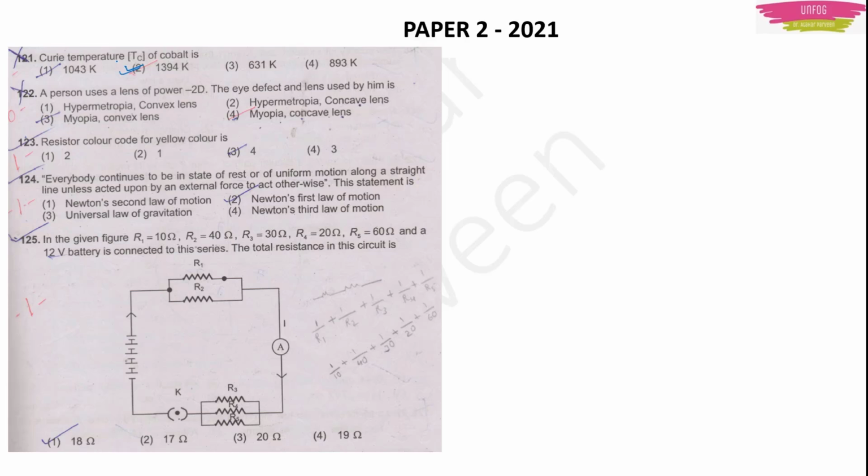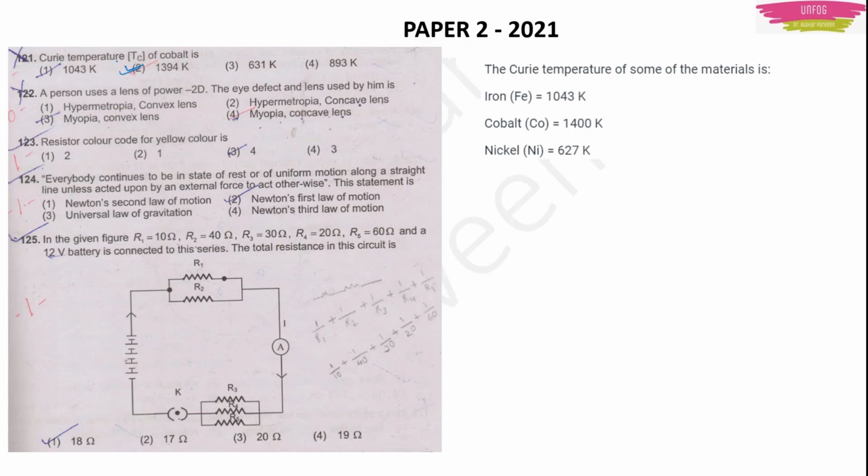Now for this, I think it's better you remember the Curie temperature of the other two materials also, the iron and the nickel. For cobalt actually it is 1400 Kelvin. 1400 Kelvin is not there in the options, and the nearby number is 1394 Kelvin. So that will be the right answer here. For iron it will be 1043 Kelvin, and for nickel it will be 627 Kelvin. Okay, you should know this.